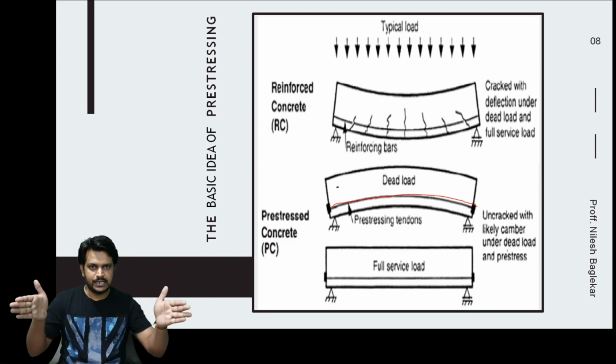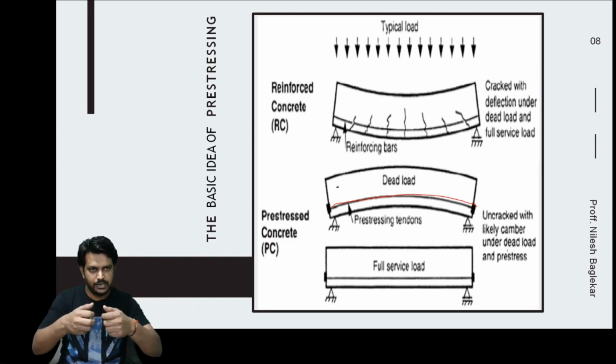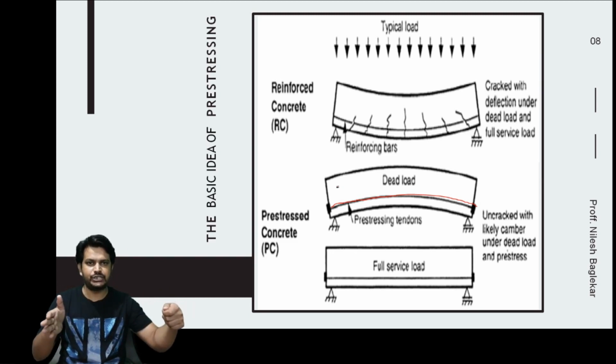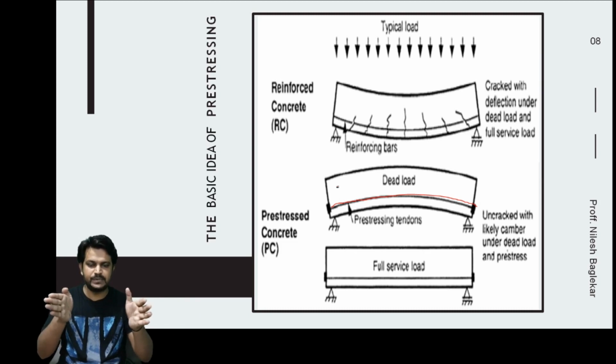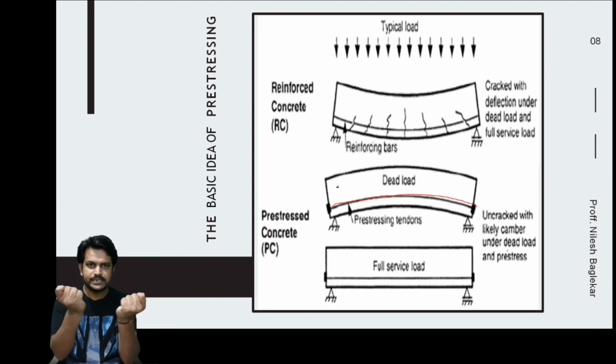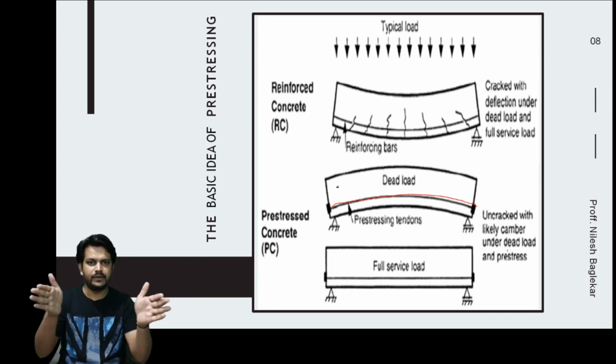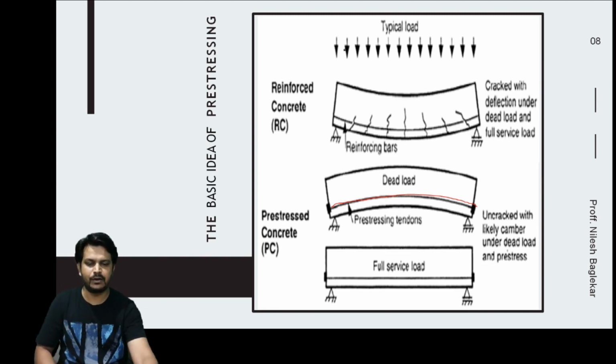This tendon is stretched to a high tension, and when we cut these tendons, this will compress the concrete beam to a greater extent. It means this tendon will pull the two ends of the member towards each other. The member will be compressed, and you can see a camber in the member. This member is cambered before applying the load.